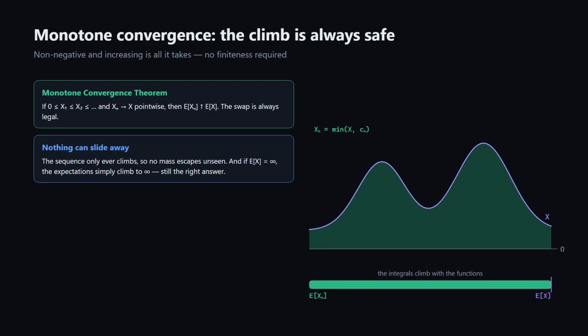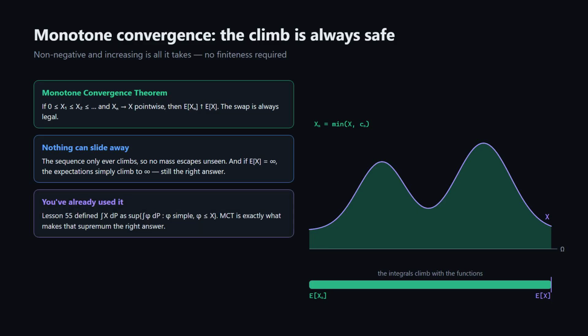And there is no finiteness requirement. If e of x is infinite, the expectations simply increase to infinity, which is still the right answer. You have already used this theorem. Stage 2 of last lesson's construction defined the integral of a non-negative x as a supremum over simple functions below it. Monotone convergence is exactly what guarantees that supremum behaves, that climbing simple functions carry their integrals up to the